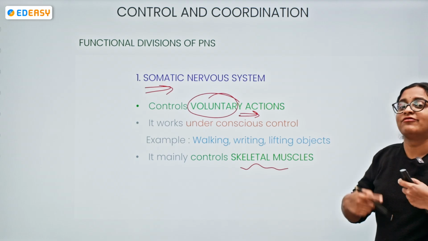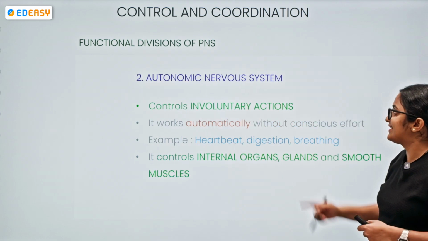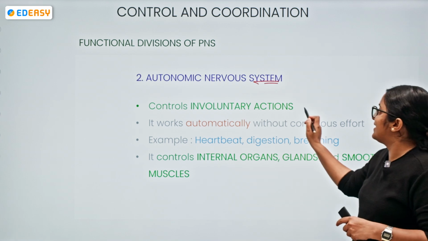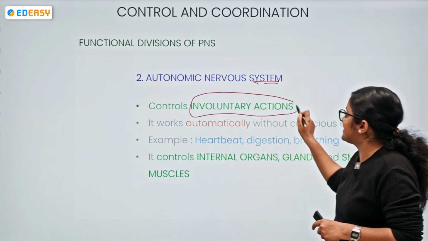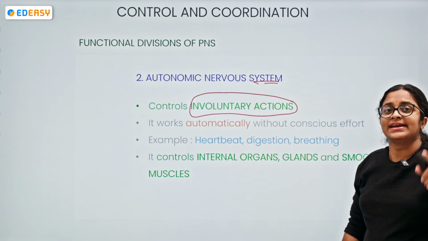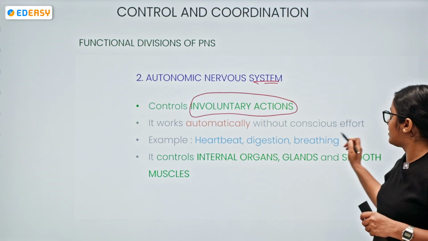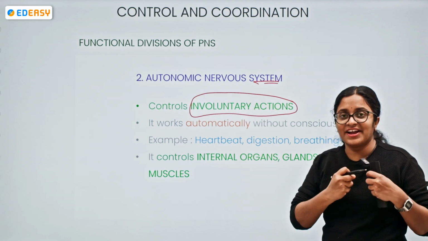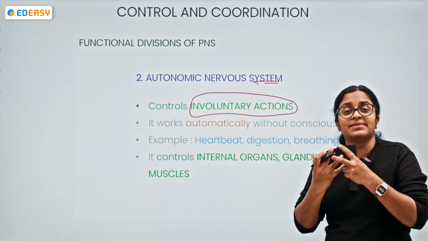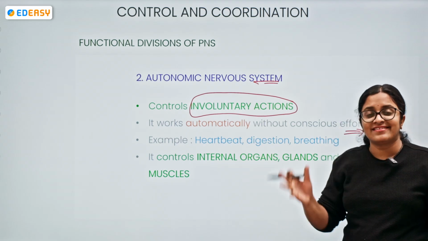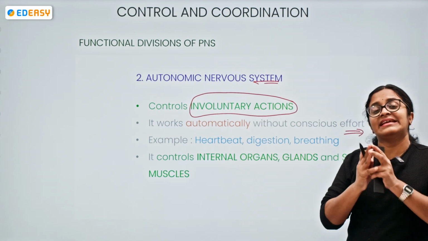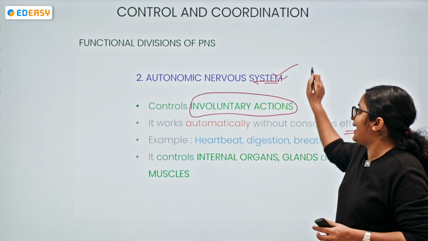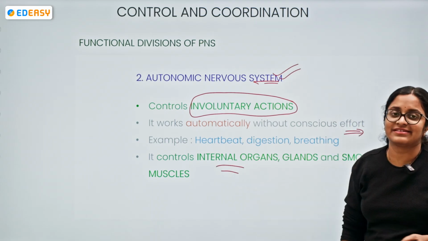So then definitely, what about the involuntary actions? Now comes the autonomic nervous system, which controls the involuntary actions. So what is it doing? It is working automatically without any conscious effort, like the digestive activities, the heartbeat, the respiratory mechanism, the breathing movements, all the internal organs and glands, and even the muscles are under the control of this autonomic nervous system.